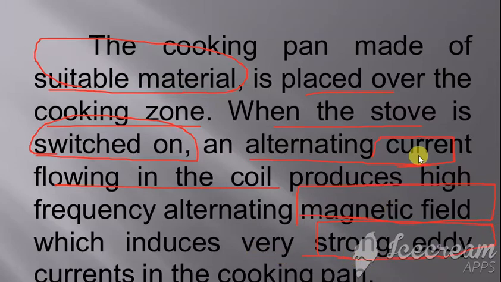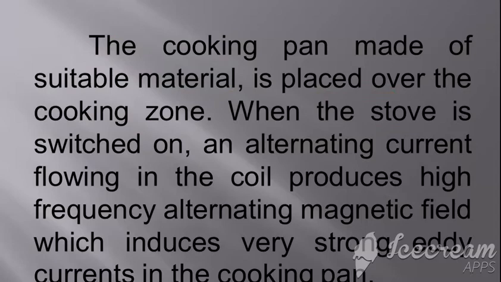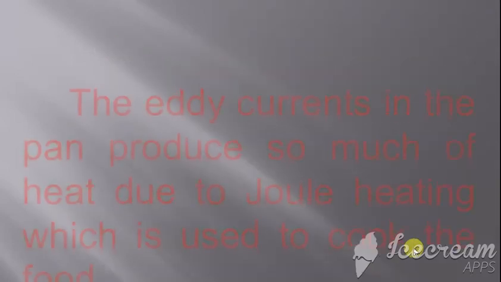First what is produced is current. That current produces a magnetic field. So because of the magnetic field there is a strong eddy current in the cooking pan. Because of that eddy current there is a heating effect. That heating effect is called the Joule heating effect.